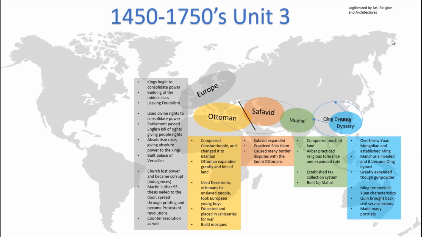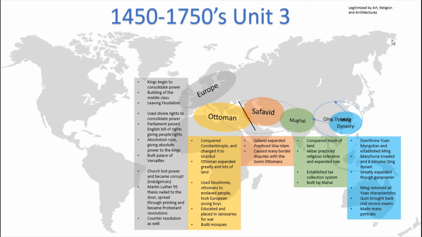This empire greatly expanded through gunpowder. Gunpowder is a major source of power in this time period. Countries with gunpowder typically tended to expand and conquer the regions around them. Finally, the Ming removed all Yuan characteristics, trying to erase any Mongolian rule. And finally, the Qing brought back civil service exams, and they made many portraits in order to solidify their rule.